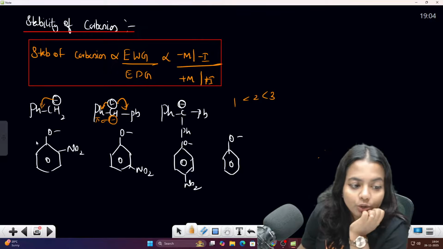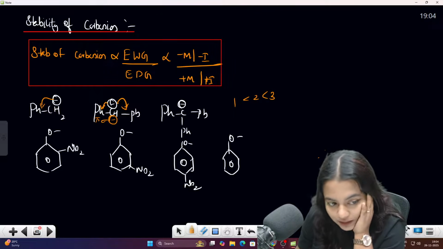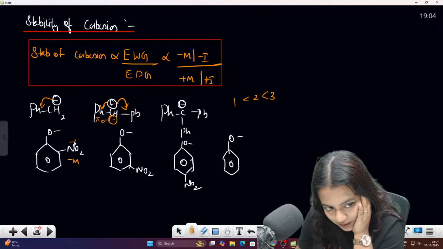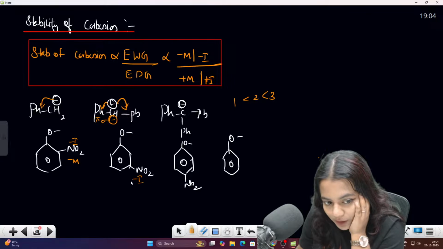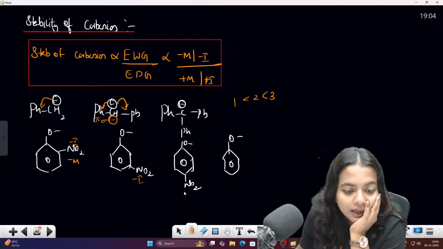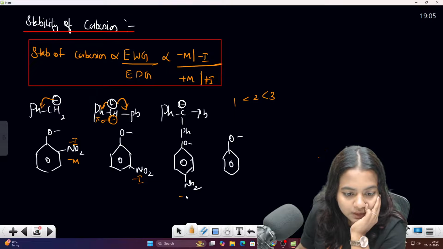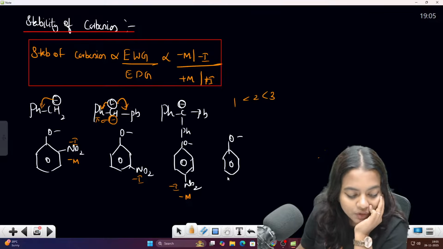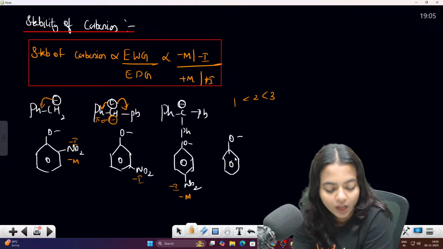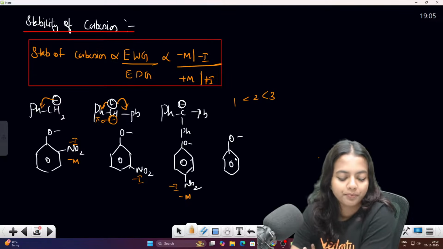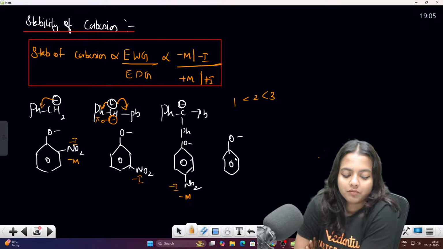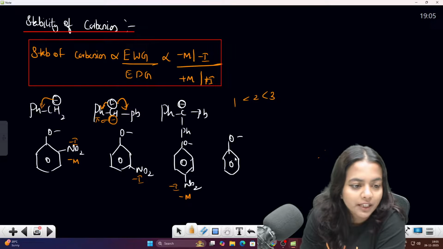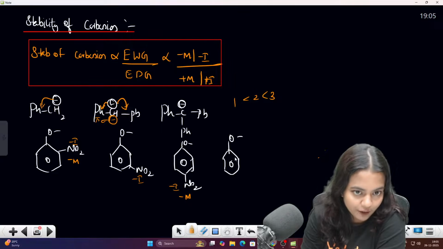Okay, now look at these examples. In these examples you can say that there is minus M effect, minus I effect. Here only minus I because it is on the ortho group, I mean meta group. This is minus M, minus I, and there is no effect here. So which one will be more stable, children? Which one will be more stable? So both have the minus M effect, means we have to go for the minus I effect, right?